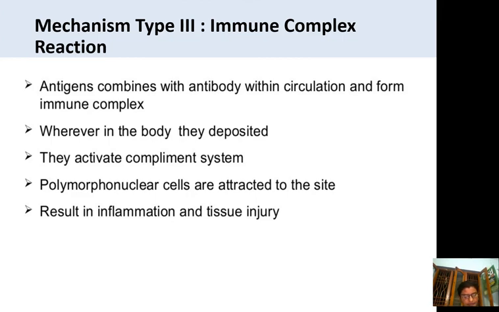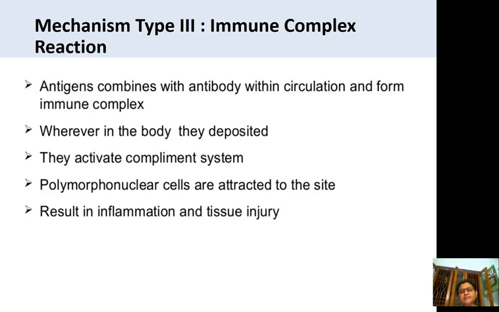And in this type 3 reaction, the antigen is not attached to the surface of the cell. The interaction of this antigen is with antibody, and this antibody antigen reaction produces floating complexes, which can be deposited in the tissue, causing the immune complex reactions.